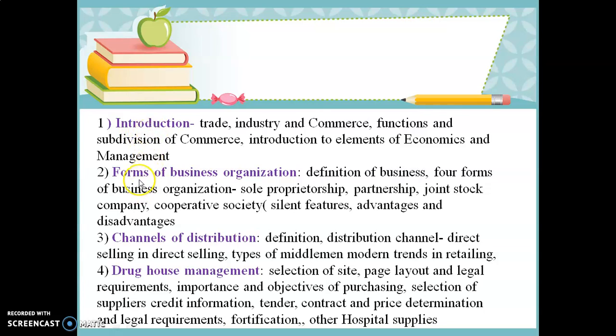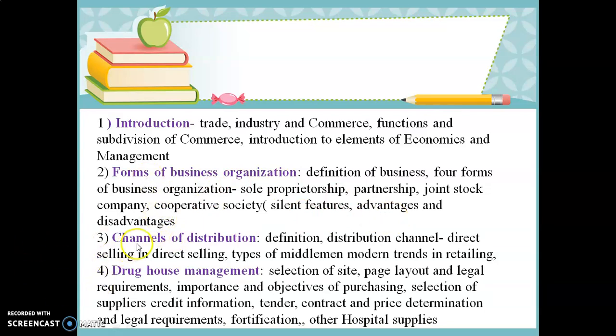Then the second chapter is forms of business organization. In that, the definition of business, and there are four forms of business organization: sole proprietorship, partnership, joint stock company, and cooperative society. For all these types, their salient features, advantages and disadvantages are included.